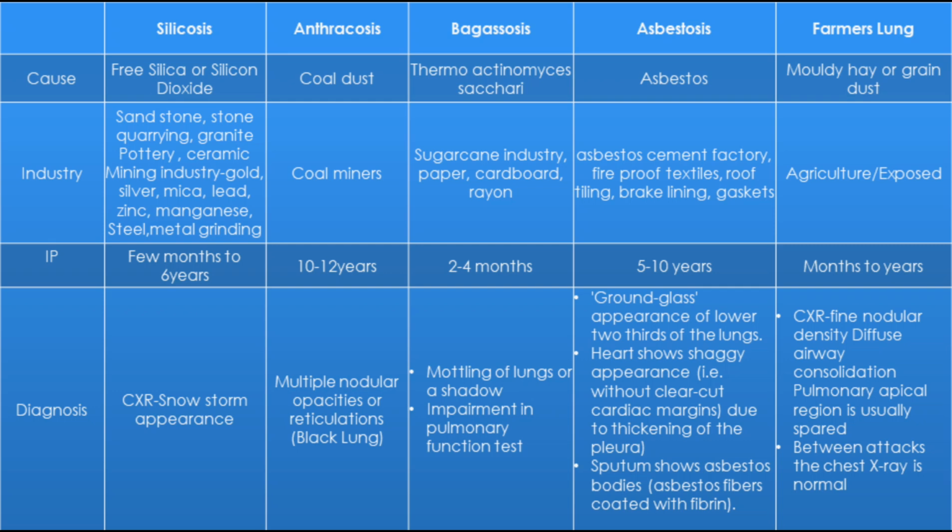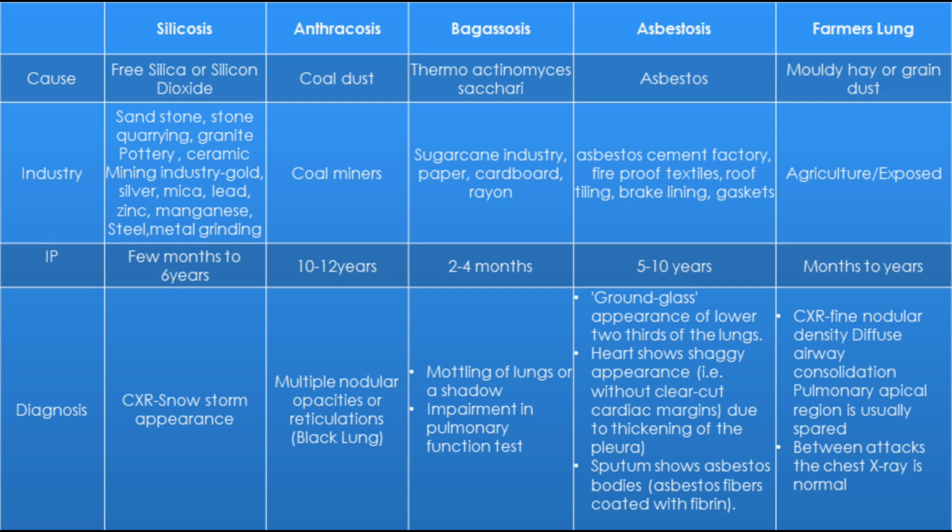The chest X-ray shows mottling of lung or a shadow, and also there is impairment in pulmonary function test. The next disease is asbestosis. Asbestosis is because of chronic inhalation of asbestos. It is seen commonly in the cement factory, fireproof textile, roof tiling, brake lining, and gaskets. The incubation period is 5 to 10 years. The chest X-ray shows ground glass appearance of lower two-thirds of the lung. Heart shows shaggy appearance, that is without clear-cut cardiac margins due to thickening of pleura. Sputum shows asbestos bodies, which are asbestos fibers coated with fibrin.